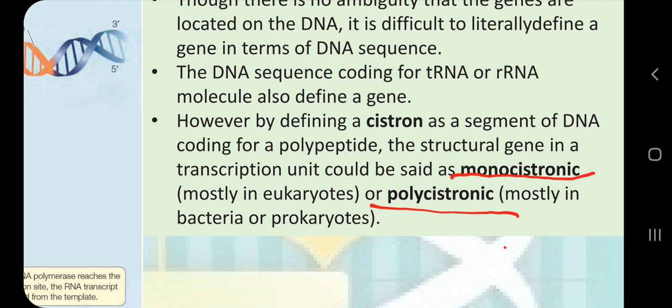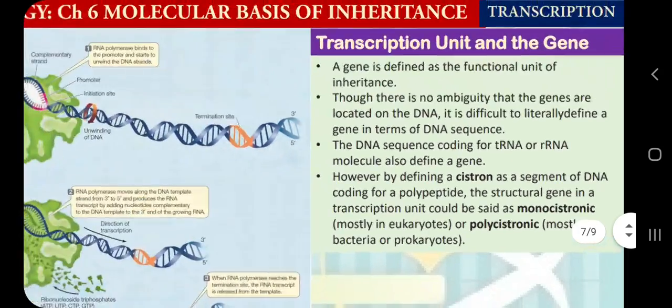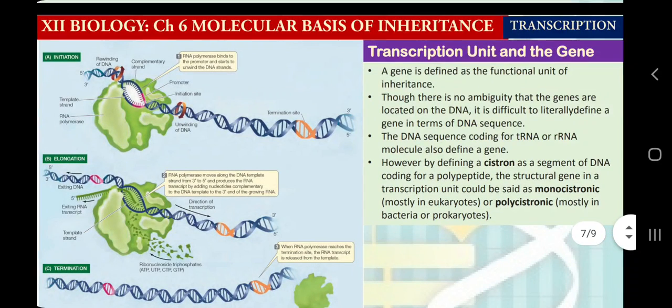But in prokaryotic cells, one single RNA molecule formed from transcription is going to be translated into many polypeptide chains, and hence it is called polycistronic mRNA. So this is the idea I wanted to convey. We will discuss the process of transcription in my next video, otherwise this video will be very long. I will give you the idea of the transcription unit here.